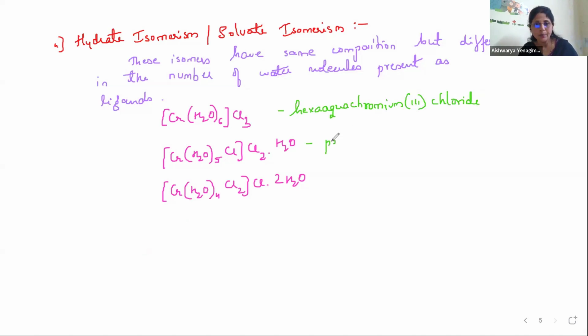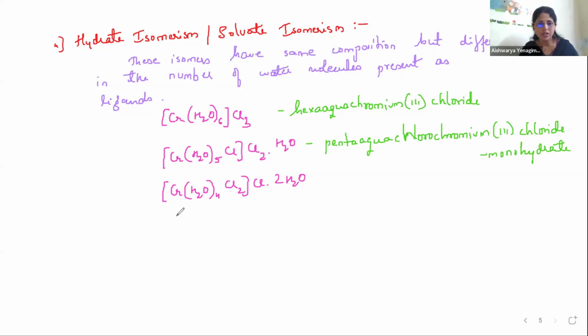It is pentaaqua, then Cl also is there as a ligand, so I'll write it as chloro, chromium(III) chloride, one water, or I can write it as monohydrate.